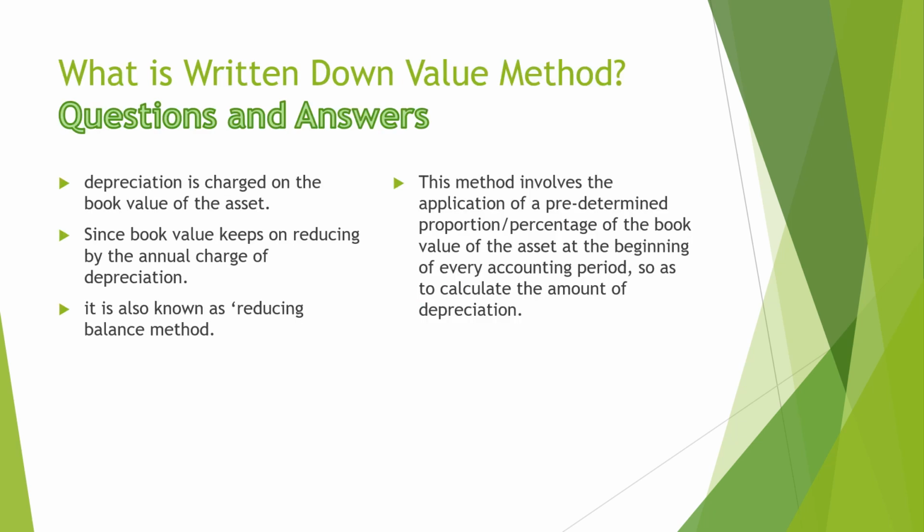Another very important question is what is written down value method. Under this method, depreciation is charged on the book value of asset. Since book value keeps on reducing by the actual charge of depreciation, it is also known as reducing balance method. This method involves the application of a predetermined percentage rate on the book value of asset at the beginning of every accounting period to calculate depreciation.